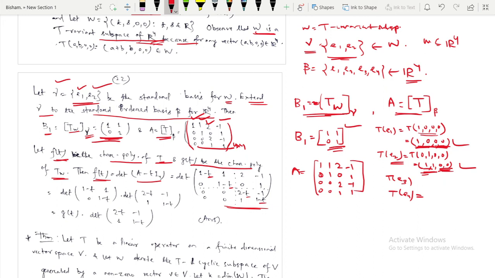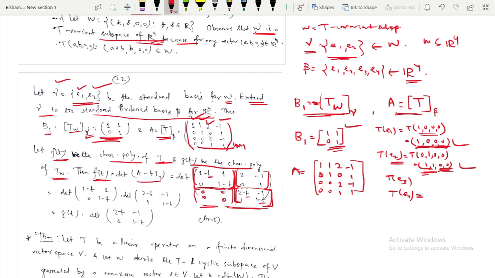And if you make a partition, it will look like this, and here these elements are zeros, so it is easy to find the determinant of this thing. This will be the determinant of this one. That means we are making a partition into blocks, so this will be the determinant of this one into the determinant of this one, then minus the determinant of this one into the determinant of this one.